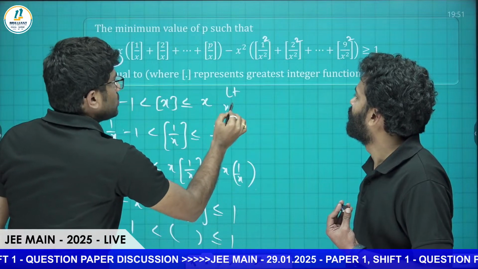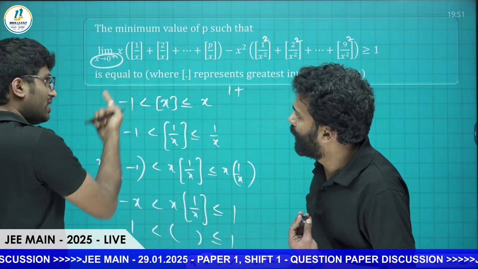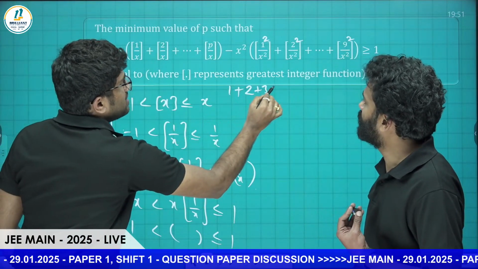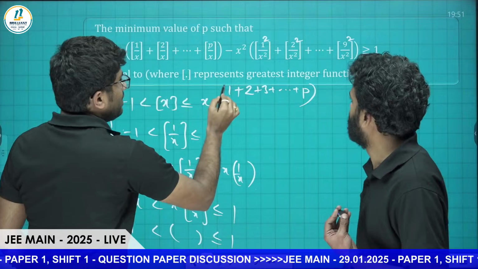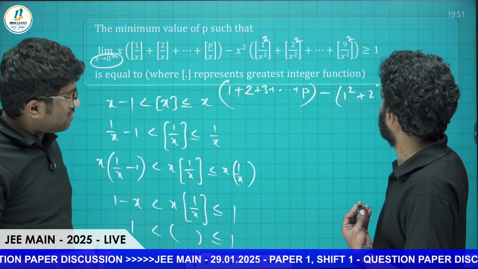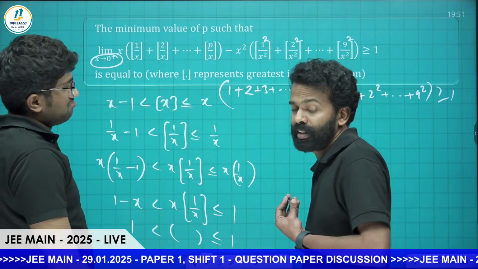Now, basically you can multiply towards the bracket, and we can take this 1 out. So that is 1 plus 2 plus 3 and so on till p, and in the same way, minus 1 square plus 2 square and so on till 9 square, greater than or equal to 1. Exactly, most of the students can answer after this.